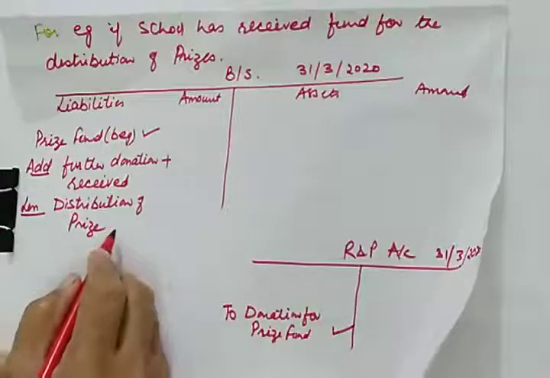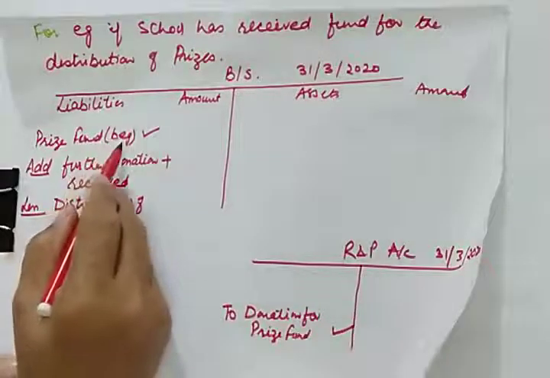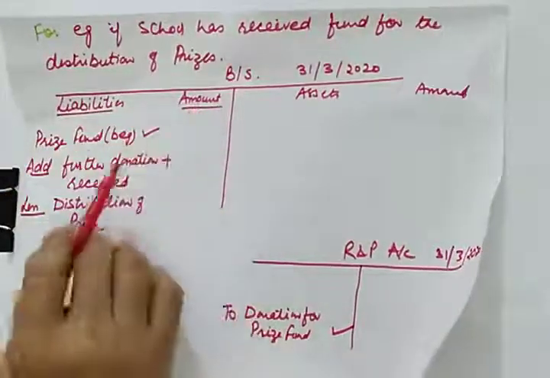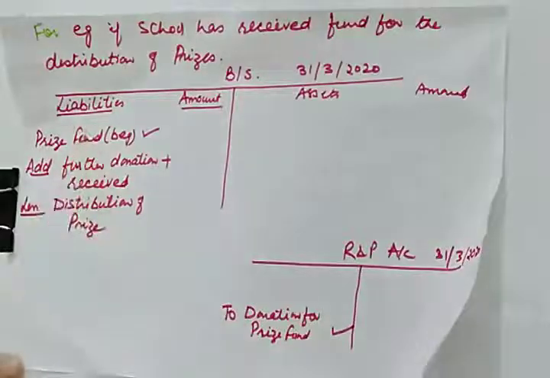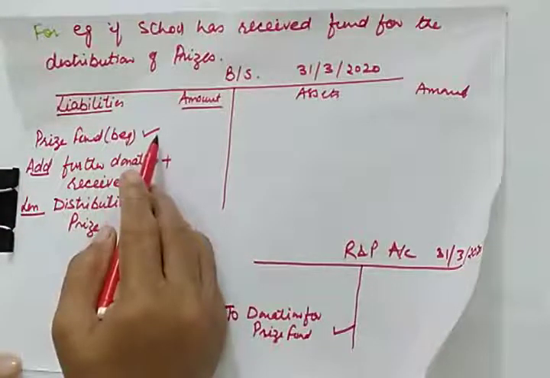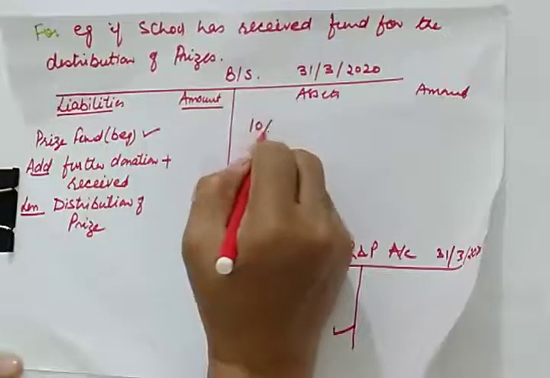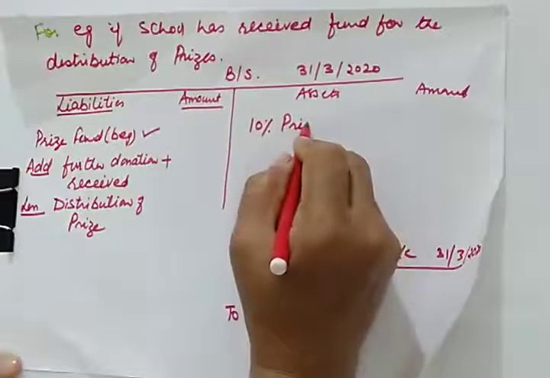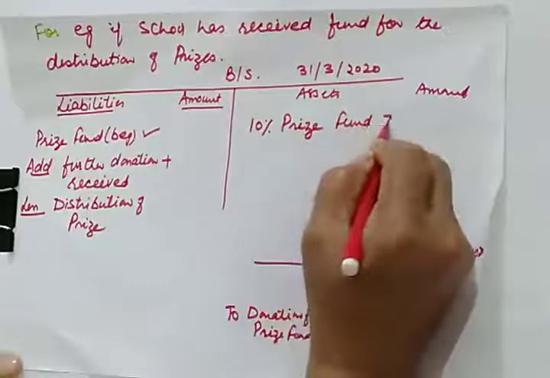And sometimes what happens is that we invest this fund money in some outside investment, because if you keep this fund with you, then you won't be able to increase your income. So for example, we invest this money in some outside investment. So we'll have prize fund investment here.